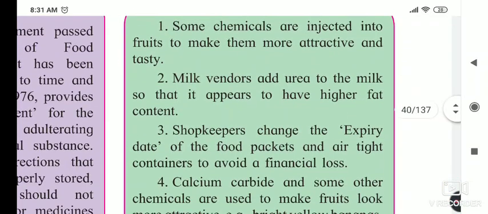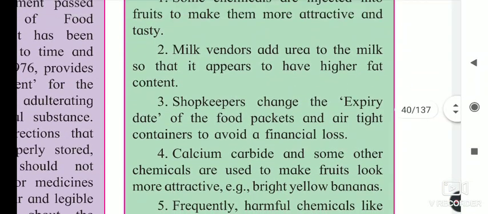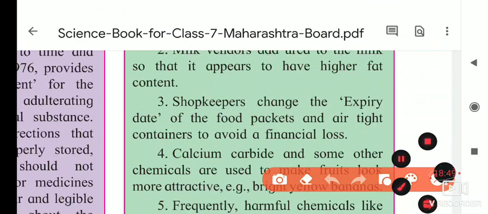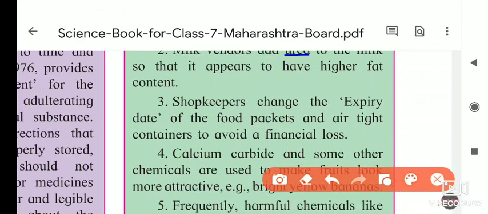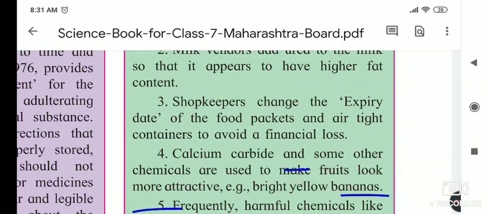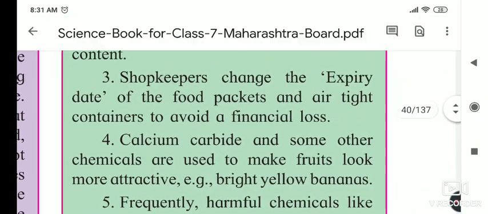Next, the milk vendor adds urea to the milk so that it has a higher fat content. If the milk shows more fat, we think it is good, but we have to check whether it is adulterated or not.